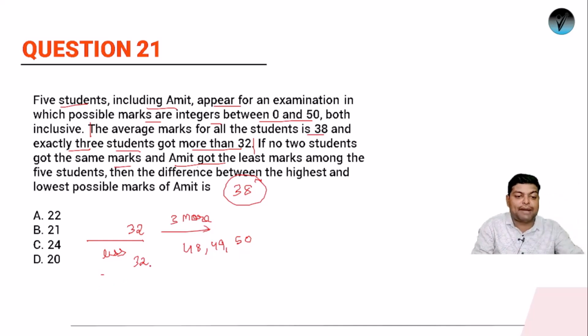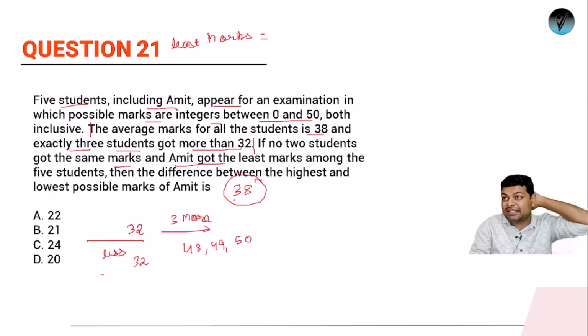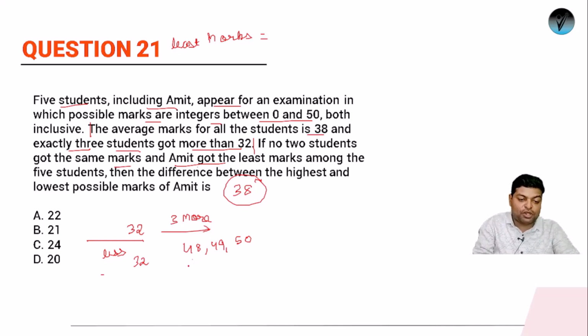So how to get the marks of Amit now? See, the average has to be 38, right? Understand it like this: everyone was asked to bring 38 rupees for the picnic. Now instead of bringing 38, this student has brought 48, which means he has brought 10 rupees extra. This person has brought 11 rupees extra. This person has brought 12 rupees extra, and this person has a shortage of 6 rupees.